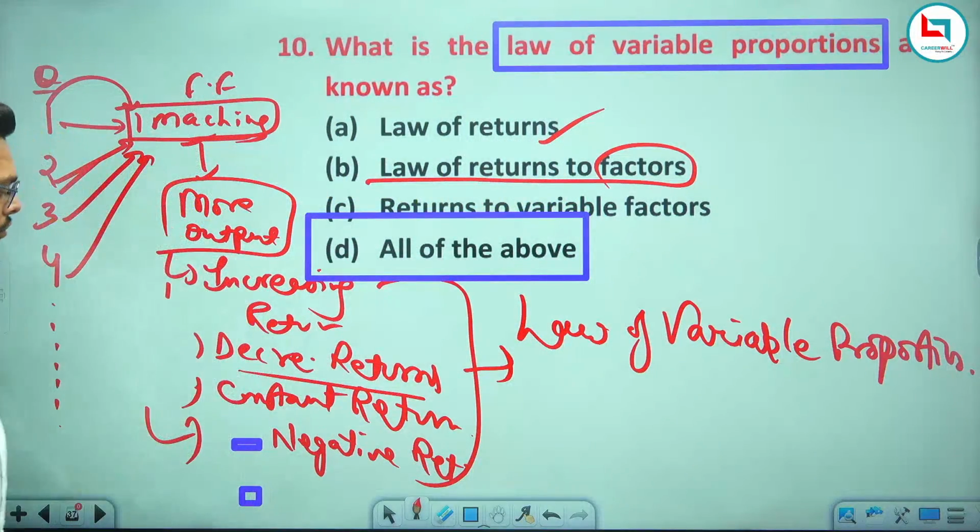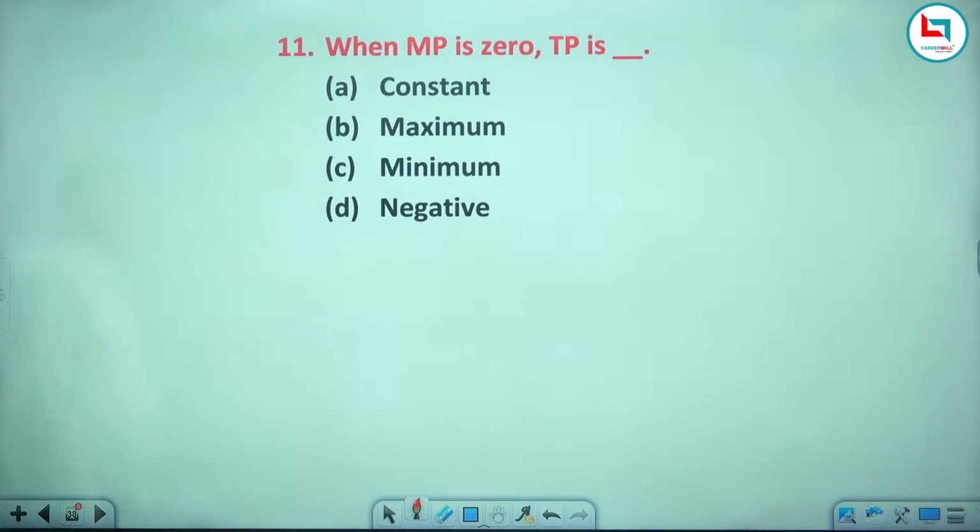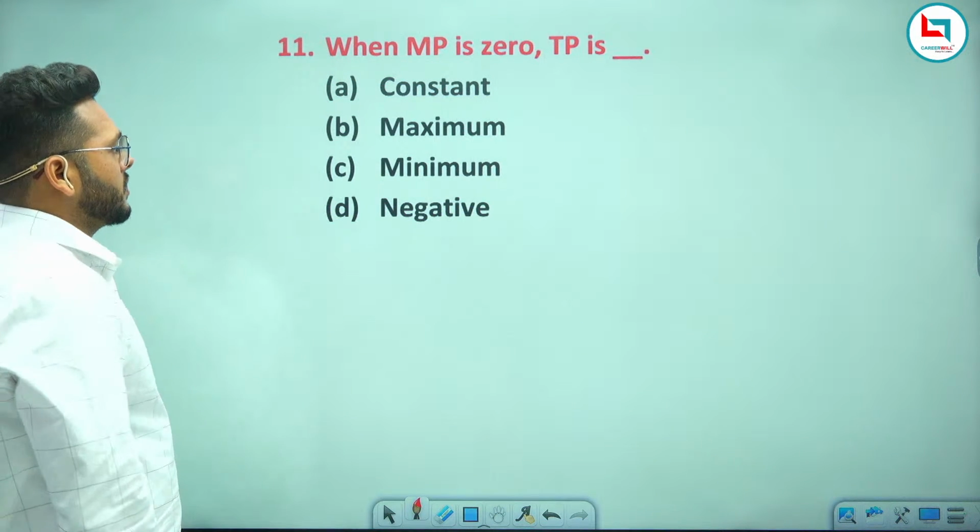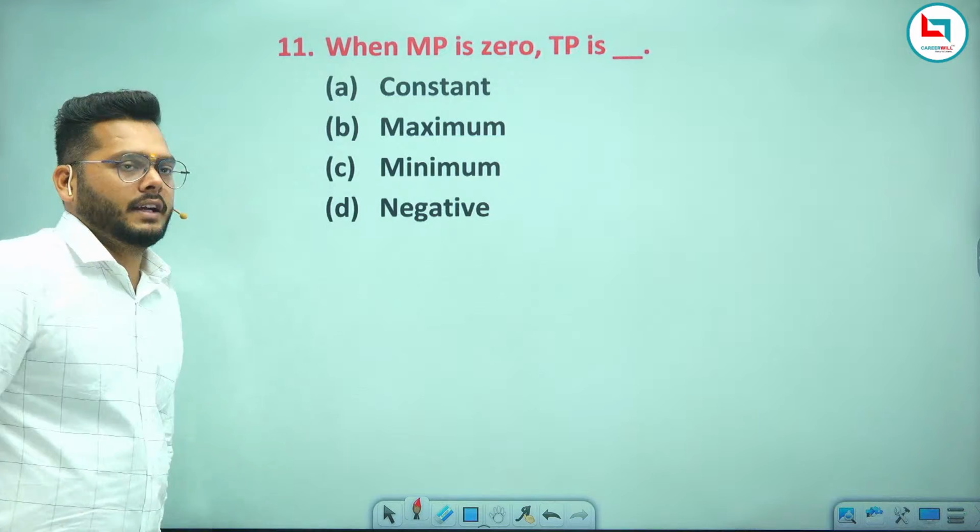Now another question is asking, when MP is 0, TP is what? Constant, maximum, minimum, or negative?